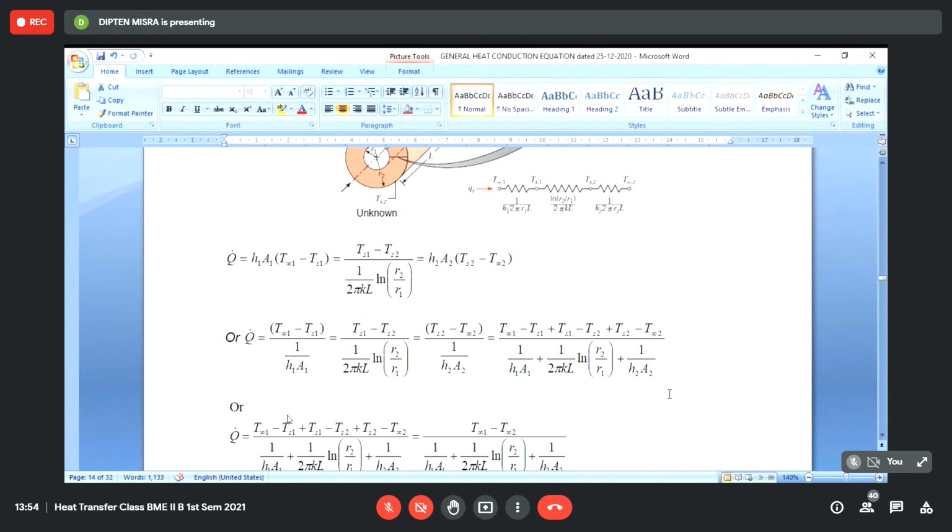The numerator is the overall temperature drop and the denominator is the overall resistance. We cannot find the local temperature drops, but the overall temperature drop between T infinity 1 and T infinity 2 is known, and we always know the total resistance. So from there you can find the heat transfer rate.